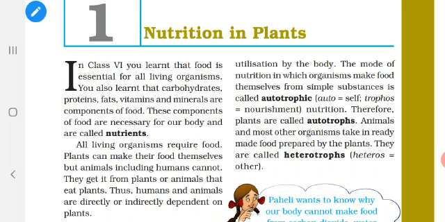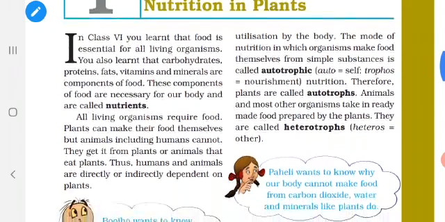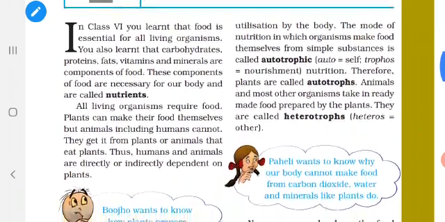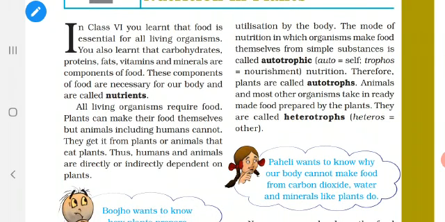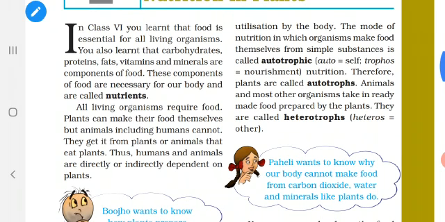In the science class, let us discuss the first chapter in science, nutrition in plants. In class 6, you have learned that food is essential for all living organisms. Let us go back to our class 6. We already know that food is essential for all organisms. It may be a plant or it may be an animal. It cannot survive without food. We also learn about various components such as carbohydrates, proteins, fats, vitamins and minerals. These components are called nutrients.